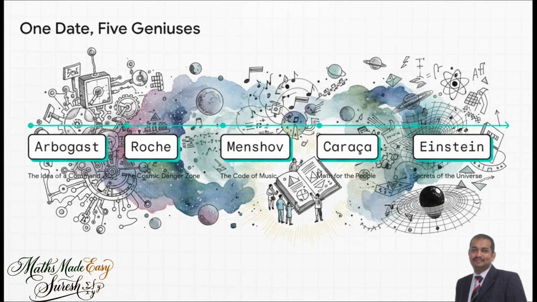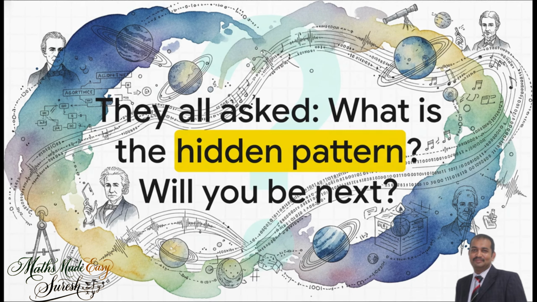So there you have it, 5 incredible minds, Arbogast, Roche, Menshov, Caraça, and Einstein, all connected by this one single date. They came from different centuries, from different countries, but they were all driven by the exact same powerful instinct. Every single one of them looked at the chaos of the world around them and asked the same basic question: what's the hidden pattern here? And because they dared to ask, our world now has computer programming, we understand the cosmos, and we can stream music from anywhere on the planet. Their work proves that world-changing discoveries are out there, just waiting for someone brave enough to ask the right question.